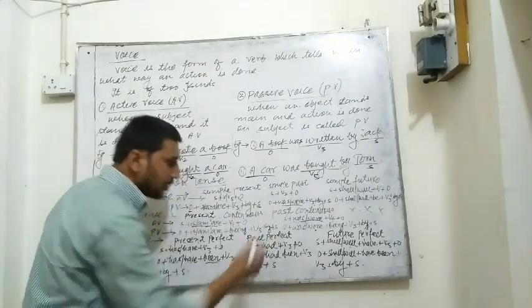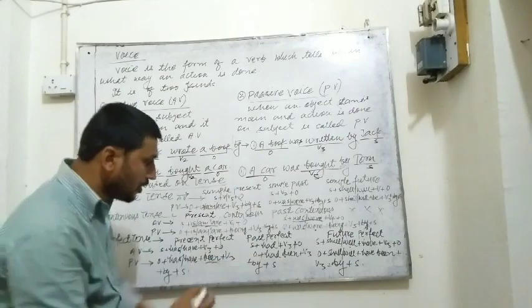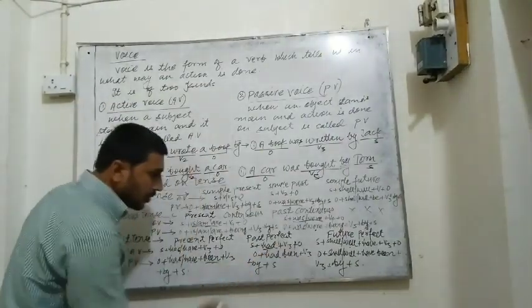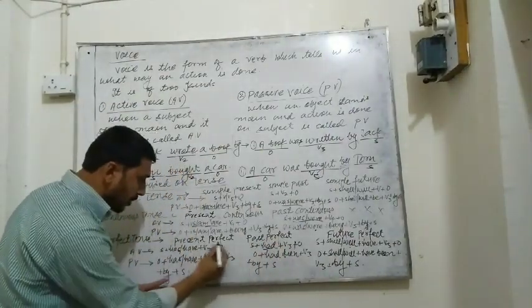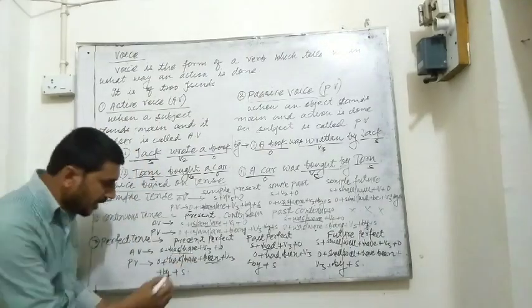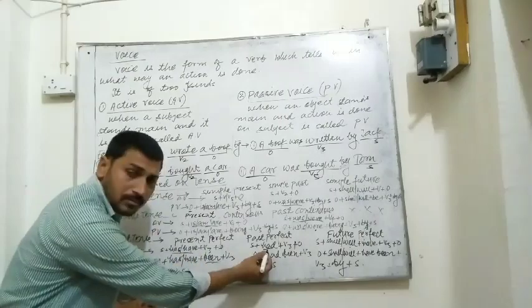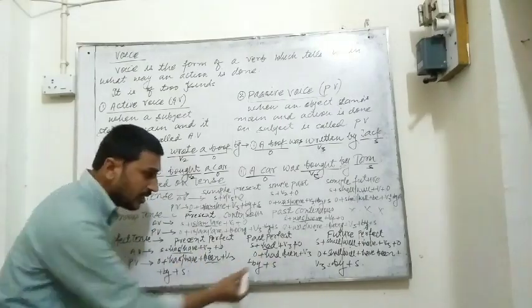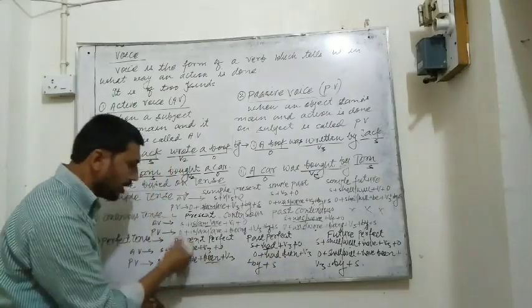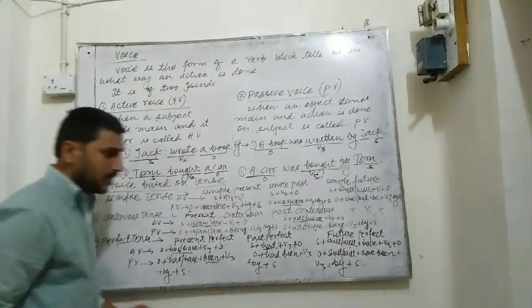Now past perfect. Subject plus had, look, had, because it is past perfect. The present perfect helping verb is has, have. Easily you can understand the past form of has, have is had. Very simple. So had, after that V3, after that object.